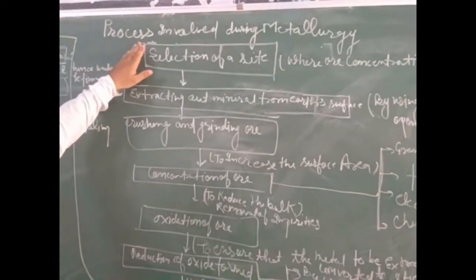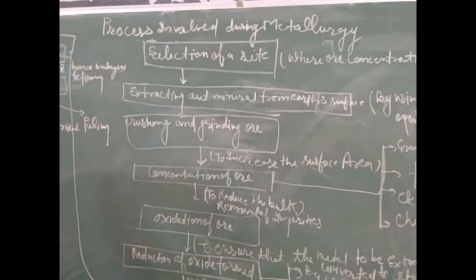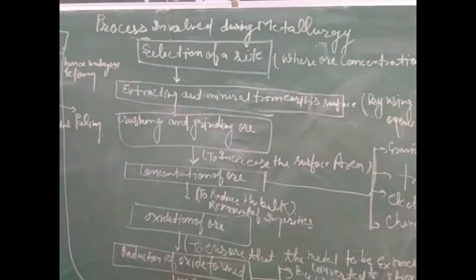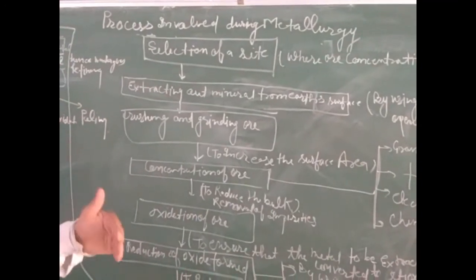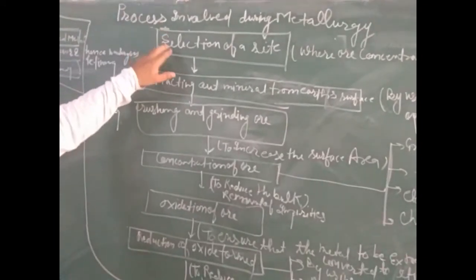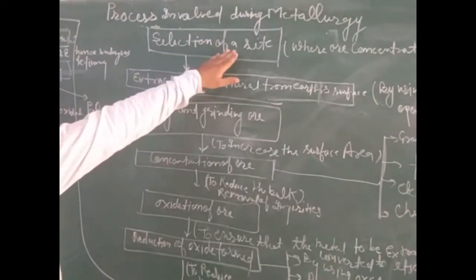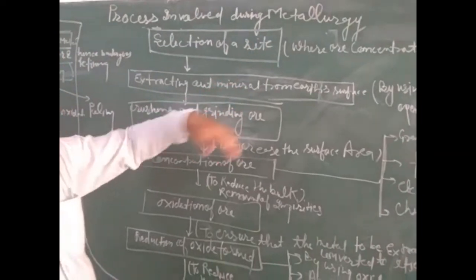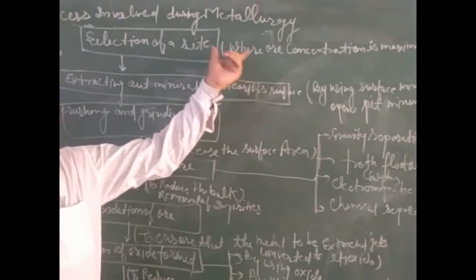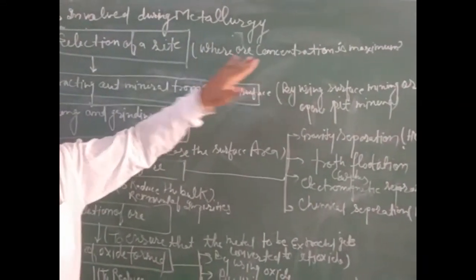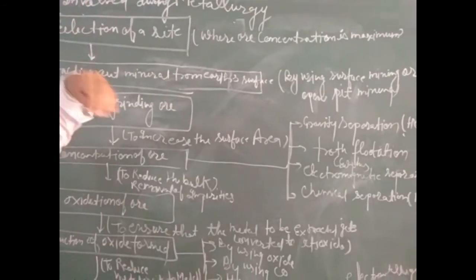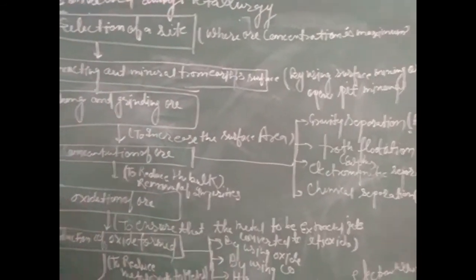Discuss the process involved during metallurgy. As we know, metallurgy is the process of extracting metal from its ore by following different processes. First of all, in the process of metallurgy, we have to select the site, means a place where the concentration of ore is maximum for a particular metal. That is called selection of site of ore.